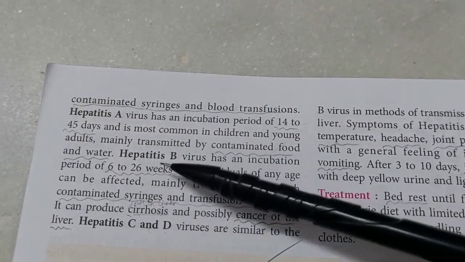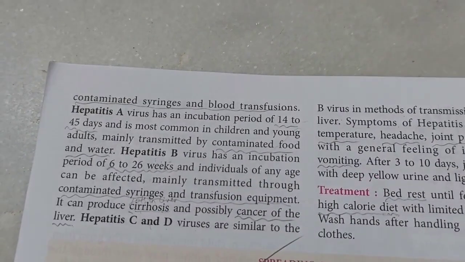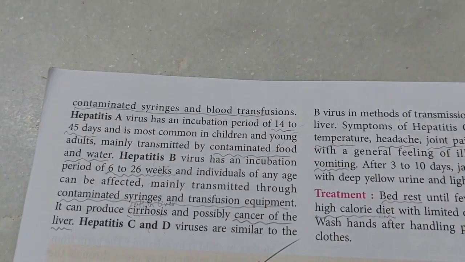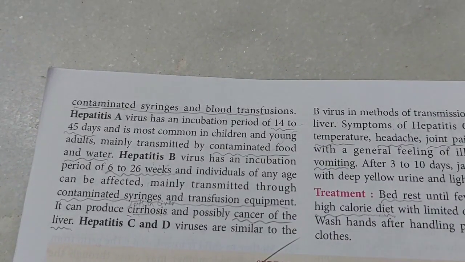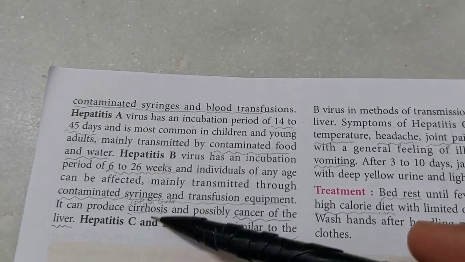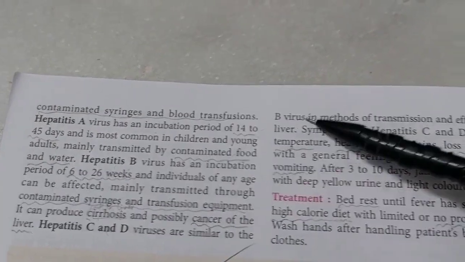We can't just say that hepatitis is caused by syringes. No, only by contaminated syringes. Similarly, we should not say that HIV is spread by sexual intercourse. No, it is spread by having sexual intercourse with an infected person. Now, hepatitis can cause cirrhosis, which is fats in liver, which can later lead to cancer as well. C and D are similar to B.